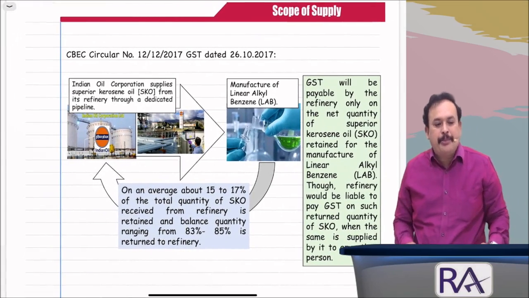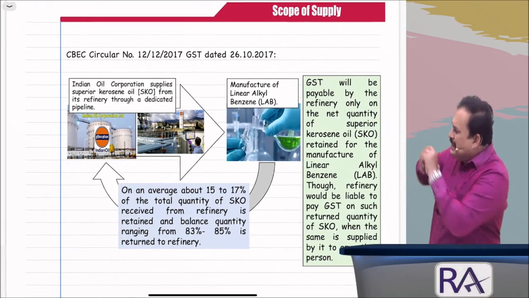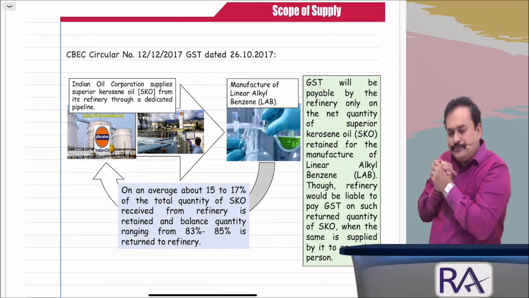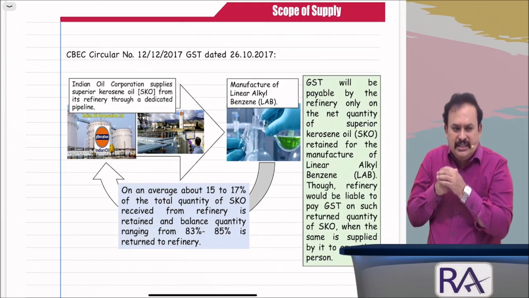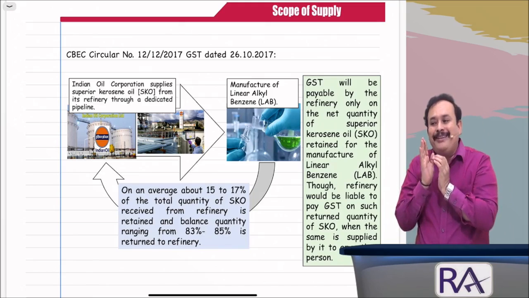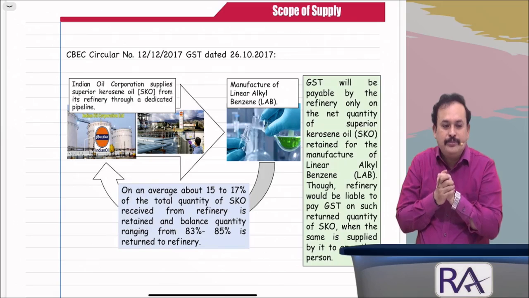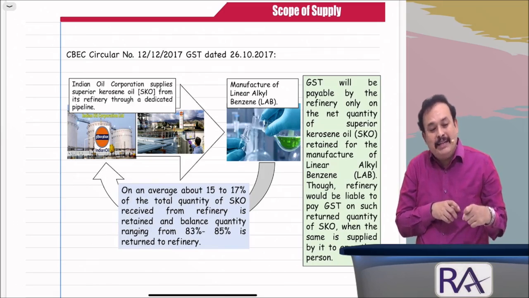Under the scope of supply, clarification by CBIC. In the given case, what happened, my dear sir? Indian Oil Corporation, for example, supplied SKO, superior kerosene oil, from its refinery through a dedicated pipeline.